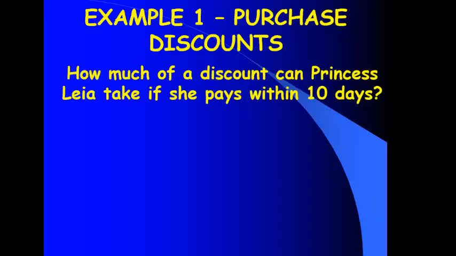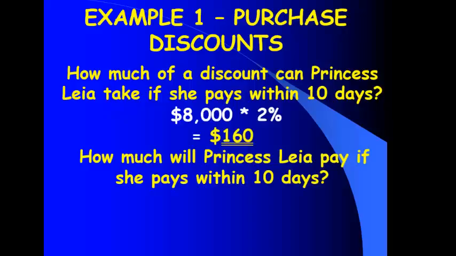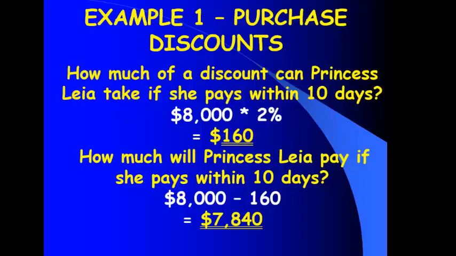Well, 8,000 times 2% says I can save how much? 160. 8,000 times 2% says I'm going to save $160 in total. So how much are we going to pay if we pay within 10 days? $7,840. We owe 8,000. We're going to save 160. It says we're going to pay $7,840.